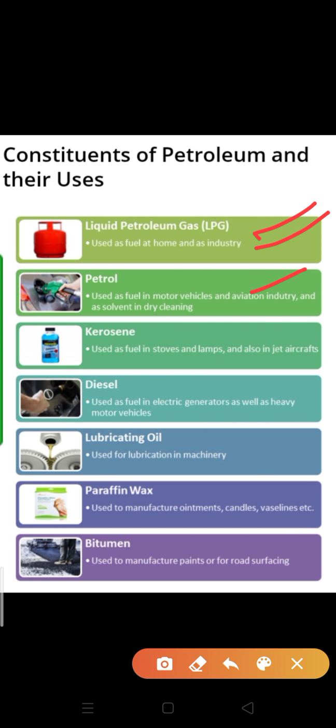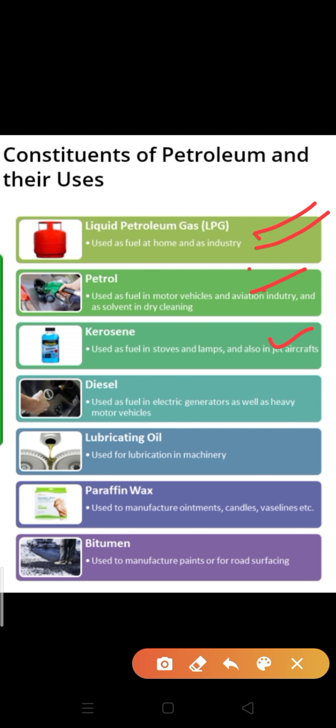and as a solvent in dry cleaning. So petrol has several uses. First we use it in vehicles, in the aviation department also, and in many other places. Next is kerosene, mitti ka tel. We generally use the term mitti ka tel for kerosene, and kerosene is used in stoves and lamps.